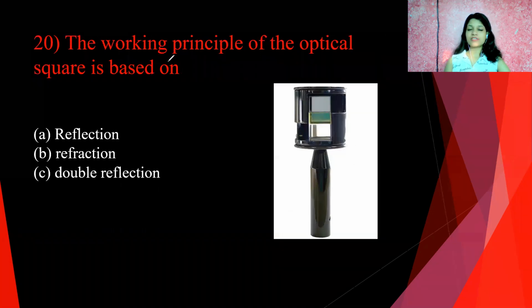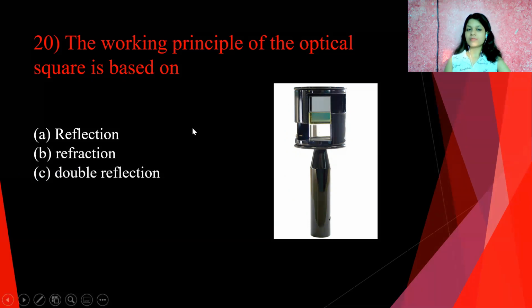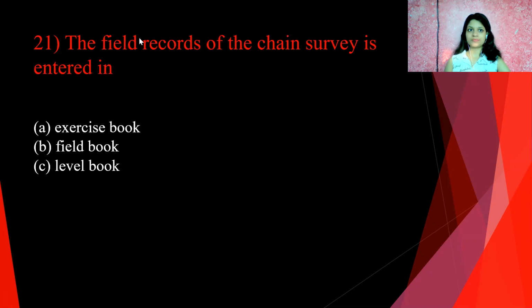Next one is the working principle of optical square is based on. You can see here a photo of an optical square, and the working principle of this optical square is based on double reflection. So answer C is correct for this question.